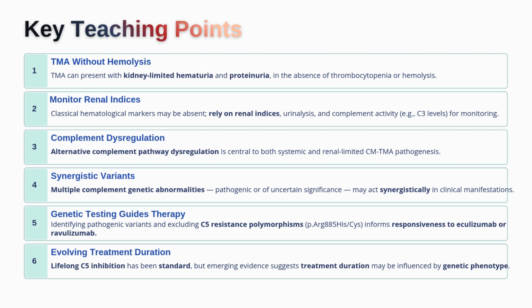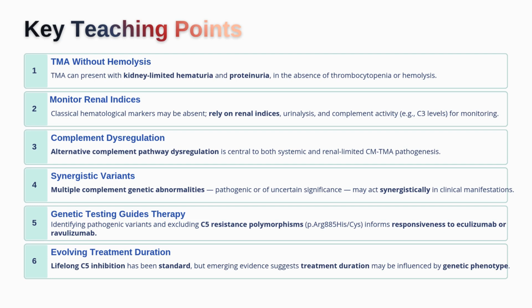Third, the central mechanism in this disease is dysregulation of the alternative complement pathway. Once that pathway becomes uncontrolled, chronic endothelial injury develops inside the glomerular microcirculation. Fourth, genetic abnormalities rarely work alone. Multiple complement-mediated variants may interact with each other in a synergistic way. One abnormality may increase complement activation, another may weaken complement regulation, another may increase disease severity or recurrence risk. Together, they shape the final clinical picture.